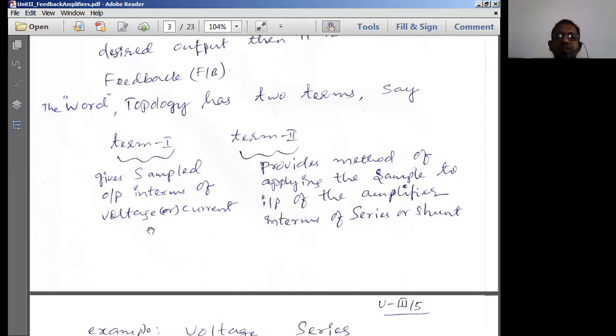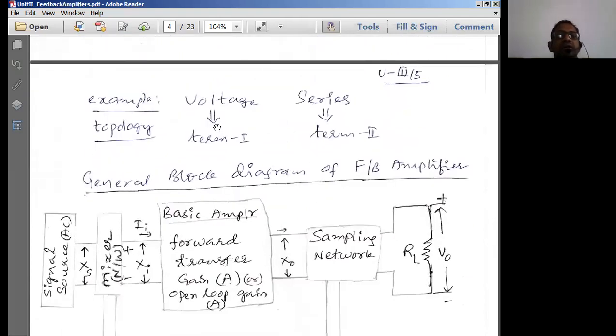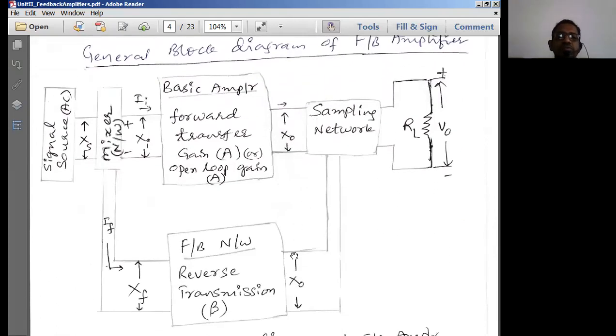The first term is going to be the sampled output. The second term is going to be the form by which we apply the sampled signal to the input circuit. Thereby we can have the topology called voltage series. So voltage is nothing but term 1, and series is nothing but term 2 for us.